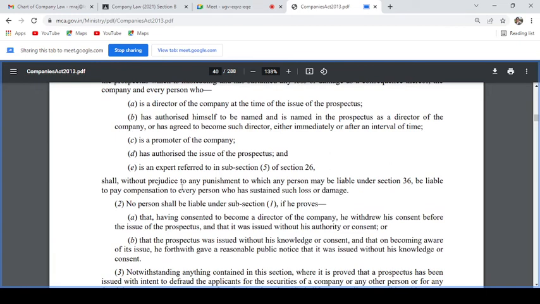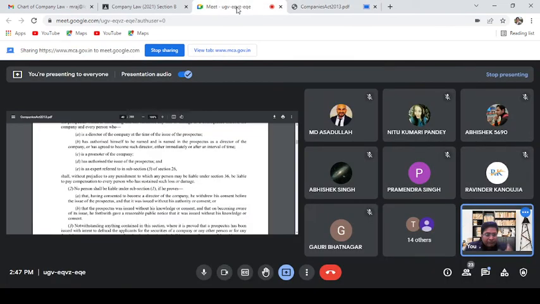Shall, without prejudice to any punishment. Without prejudice to any punishment means both civil and criminal action at the same time can be taken. For the same thing you can take the civil action also, if it falls under section 35, the loss you have suffered, and under section 34 also you can take.